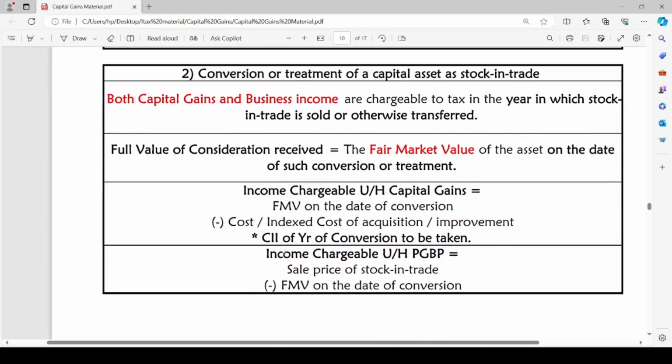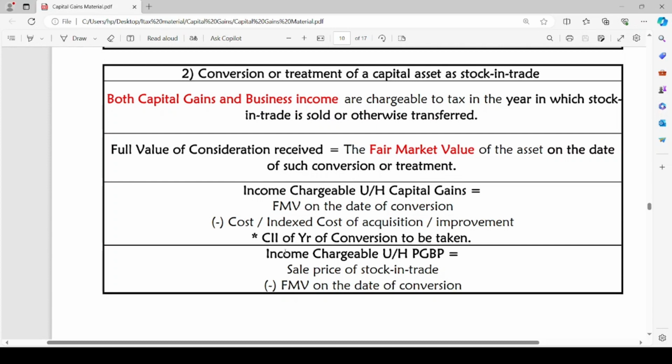The second case is conversion or treatment of a capital asset as stock in trade. Both capital gains and business income are chargeable to tax in the year in which the stock in trade is sold or otherwise transferred. When the capital asset is converted into stock in trade, the taxability will arise under the head PGBP as well as capital gains.